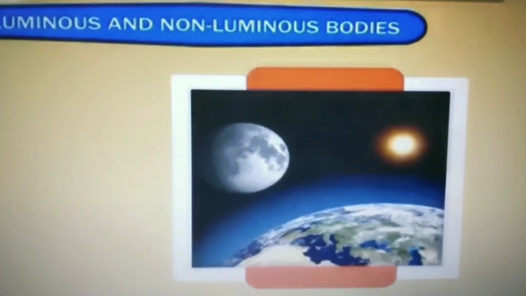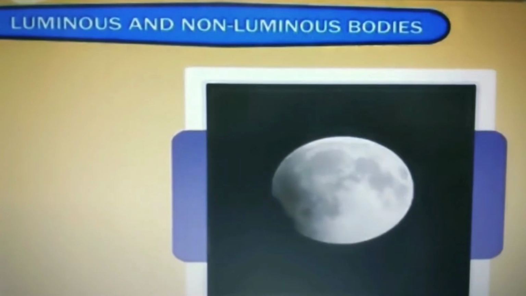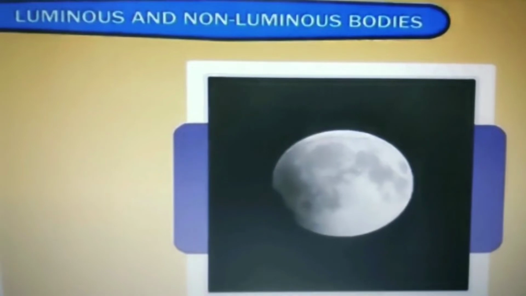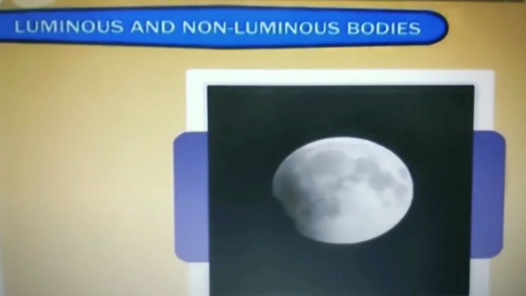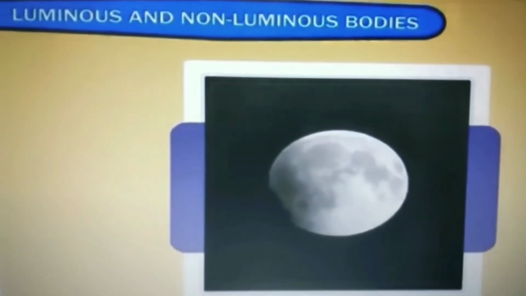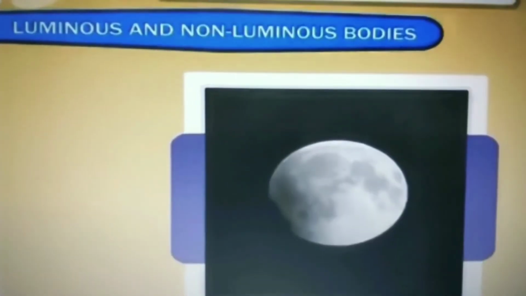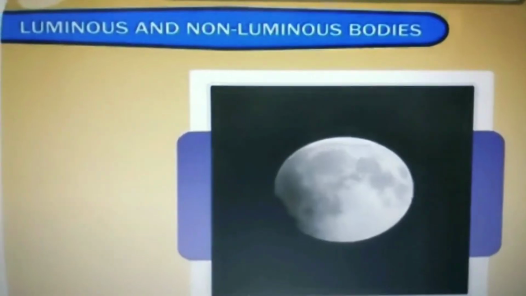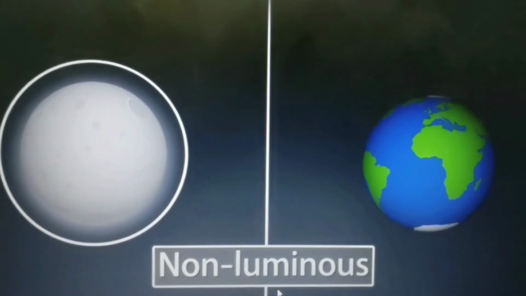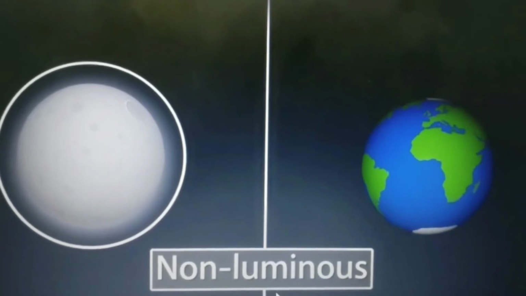We can see the moon because it reflects the light of the sun. So students, I hope now it's clear to all of you how we can see the non-luminous bodies. हमें वो bodies, वो objects कैसे नज़र आते हैं जिनकी अपनी कोई light नहीं होती, but we are able to see them. Why? Because when light falls on any non-luminous body, it gets reflected in all the directions and hence we are able to see. So dear students, I hope you got an answer to this question, that how we are able to see all the non-luminous objects because of the reflection of light.